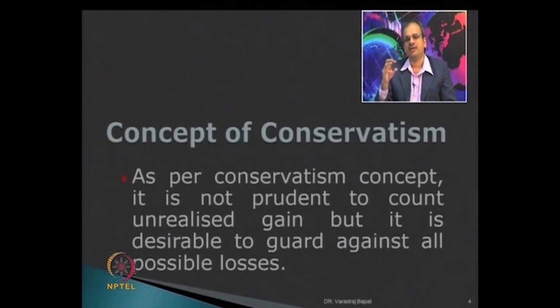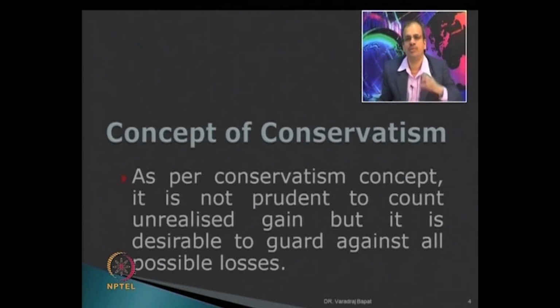Since it is desirable to guard against possible loss, my cost is 5 lakhs, when the market price increases I do not record unrealized profit. But when the market price falls, say from 5 lakh to 420, there is a very high probability that I will be able to sell the stock only at 4 lakh 20,000, which is less than the cost. That is why I should record this loss as soon as it is anticipated.